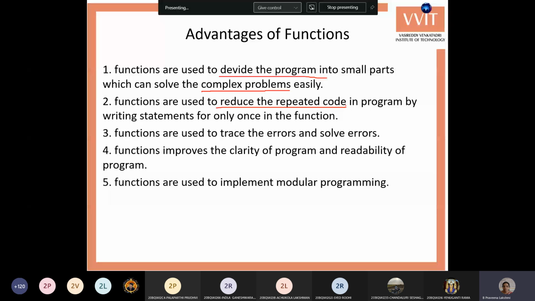It is also very easy to trace and solve errors. Without checking for errors in 100 lines of code, if you have 10 lines of code in different functions, then it is very easy to trace the error. And it improves the clarity of the program, without seeing 100 lines at a time. If you divide it into parts, you can easily see the program and easily expand it. This is modular programming. These are the advantages of functions.